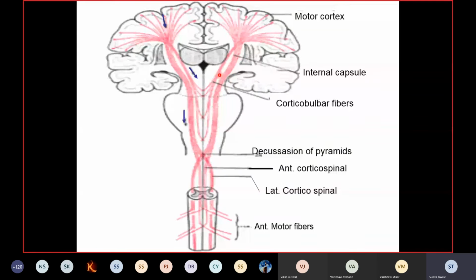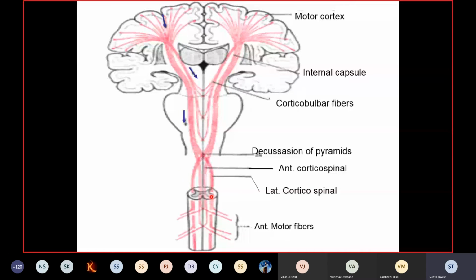The remaining fibers descend down as the corticospinal tract, and at the level of the lower part of the medulla there occurs the decussation of the pyramids, where 80 to 85% of fibers decussate and cross to the opposite side, forming the lateral corticospinal tract, and the uncrossed fibers form the anterior corticospinal tract.